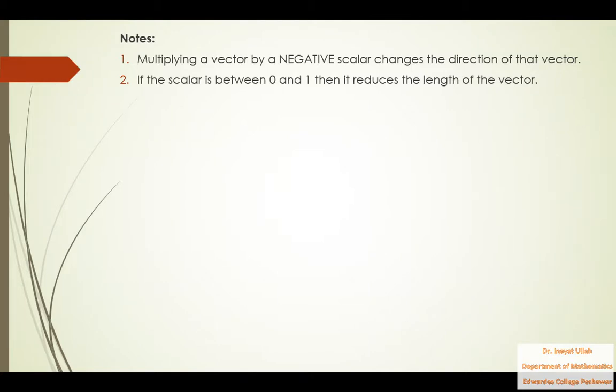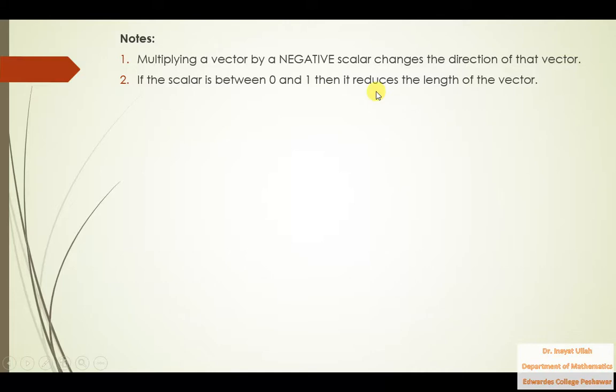Upstairs, the numerator is less than the denominator. That number will lie between 0 and 1. So if the scalar lies between 0 and 1, then it reduces the length of the vector. It reduces the length of the vector.